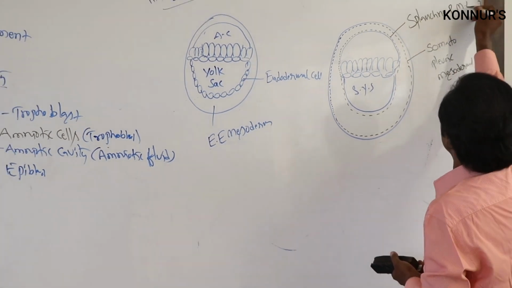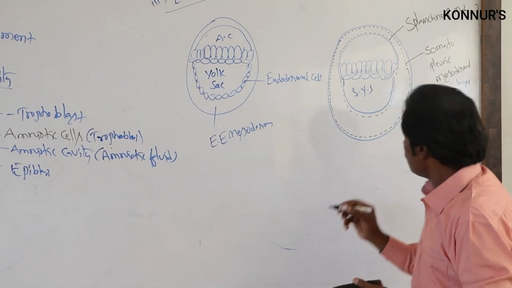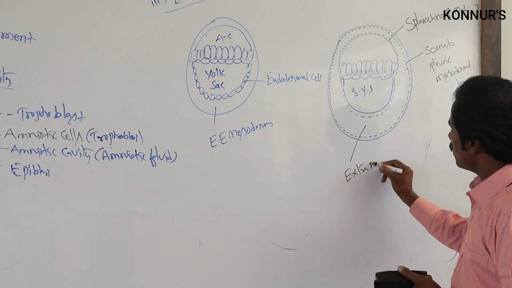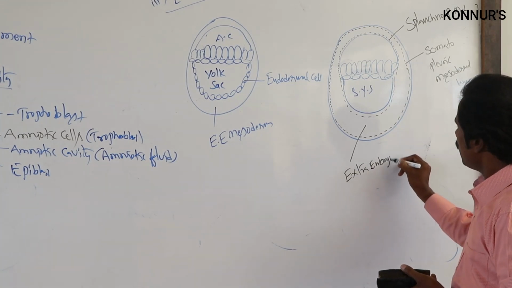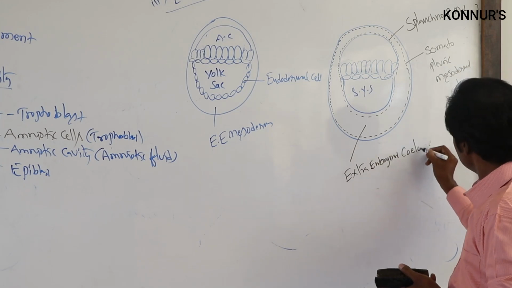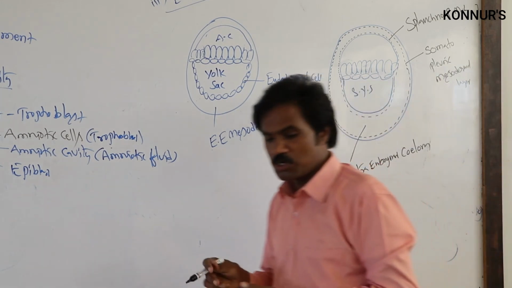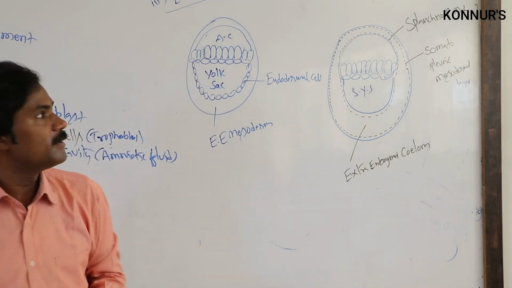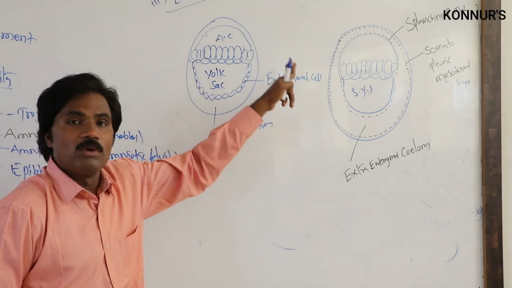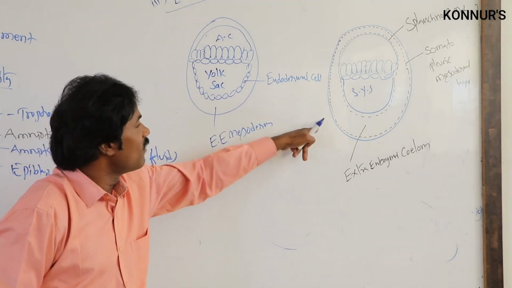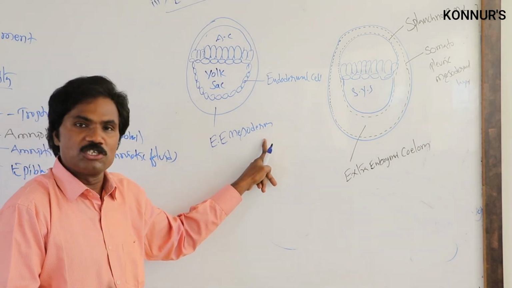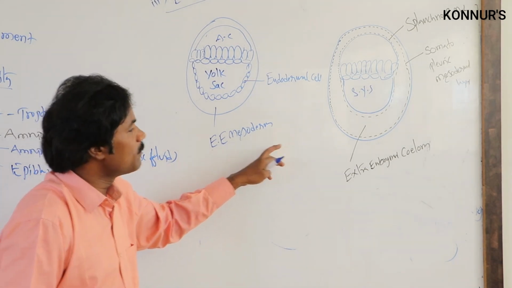splanchnopleuric mesodermal layer. In between is the space, that is the extra embryonic coelom. So the extra embryonic coelom will be formed under. It develops during formation of the mesodermal layer, and there is no differentiation of it yet.